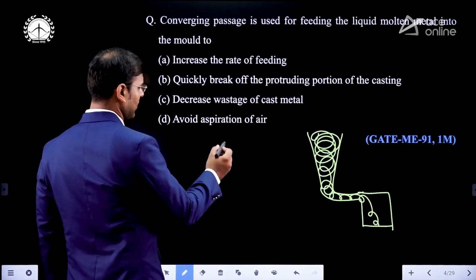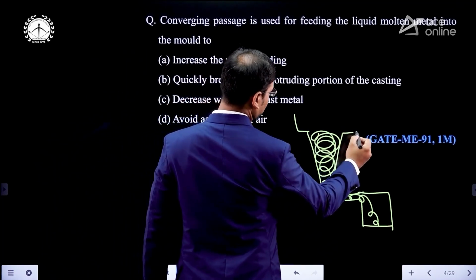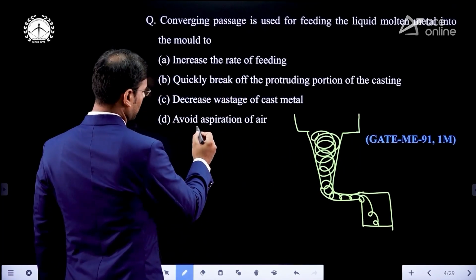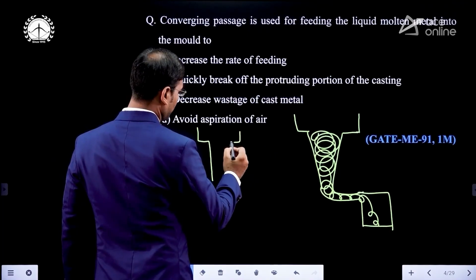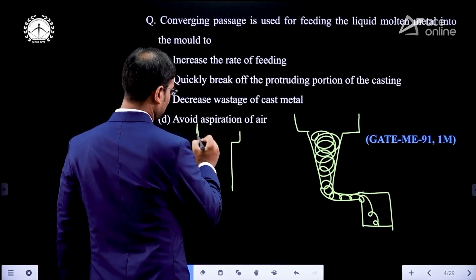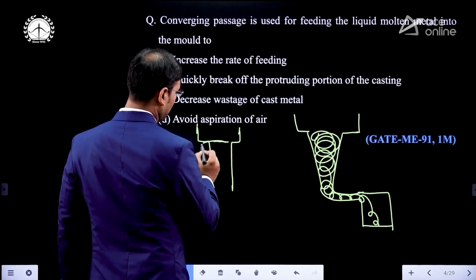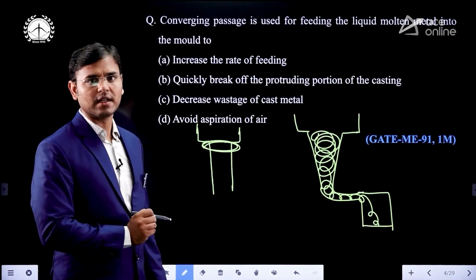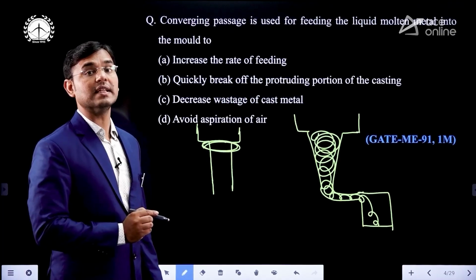Instead of the converging sprue, if we are using a straight sprue, then what happens? Some pressure will reduce in this area, and the pressure will be lesser than